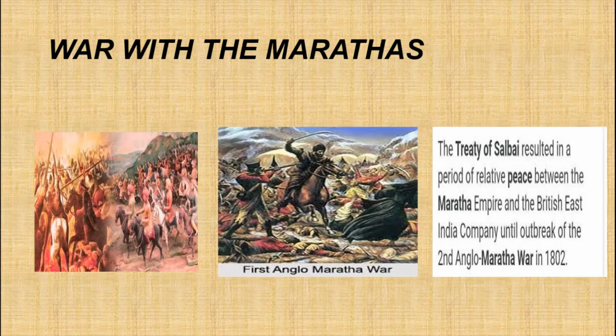Peshwa means principal minister, the prime minister like. So what happened? The Scindia, Holkar, Gaikwad and Bhonsle chiefs were held together in a confederacy under a Peshwa. Actually, he became its effective military and administrative head based in Pune.